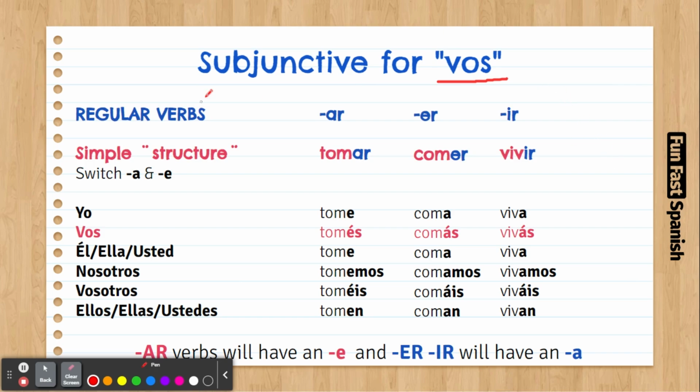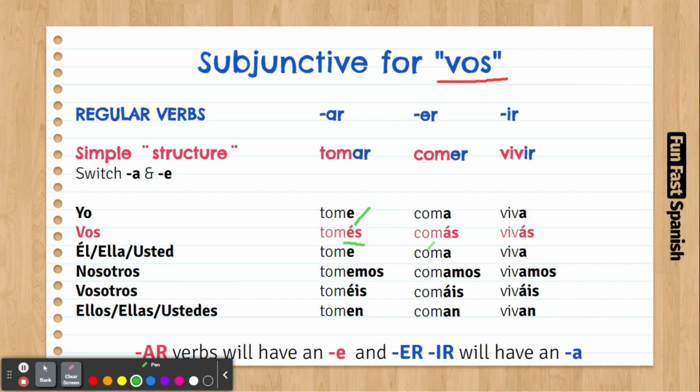So how do we do subjunctive for vos? Remember for tú that we do this switch. It's exactly the same. The only difference is that the stress is going to go at the end. So remember for tú tomas, it will be tú tomes. But now it's going to be vos tomés, so it's going to have the stress at the end.